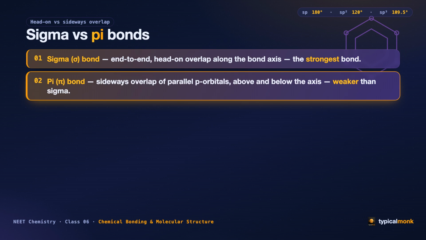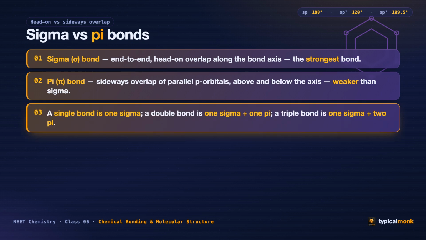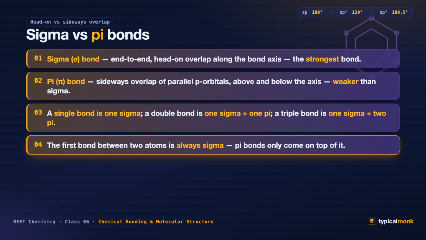The second is the pi bond. Here, two parallel p orbitals overlap sideways, forming clouds above and below the bond axis. This sideways overlap is smaller, so the pi bond is weaker than the sigma bond. Now put them together. A single bond is just one sigma bond. A double bond is one sigma plus one pi. And a triple bond is one sigma plus two pi. Count them like that every time. And here is the golden rule that saves you in the exam.